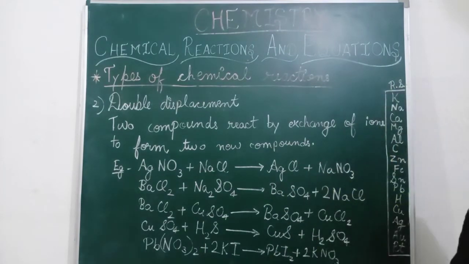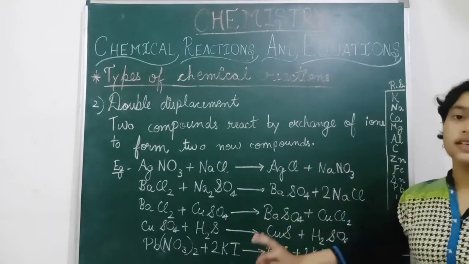For this process you have to learn this reactivity series, which has 15 elements. First is potassium, which is very highly reactive, and Pt means platinum, which is the least reactive element. So potassium, then sodium, calcium, magnesium, aluminium, carbon, zinc, iron, then tin, lead and hydrogen, copper, silver, gold and platinum. So these are the 15 elements. You have to learn this reactivity series, or you can write it down, and it is needed in these types of